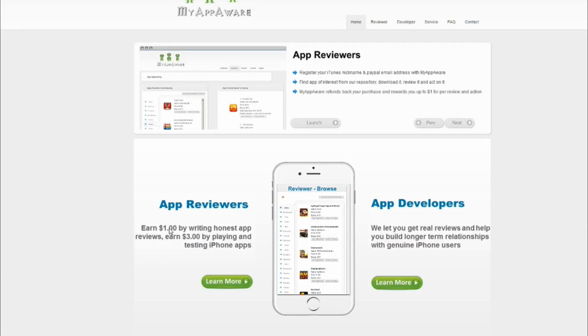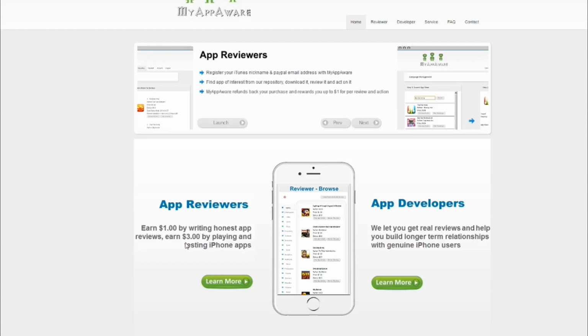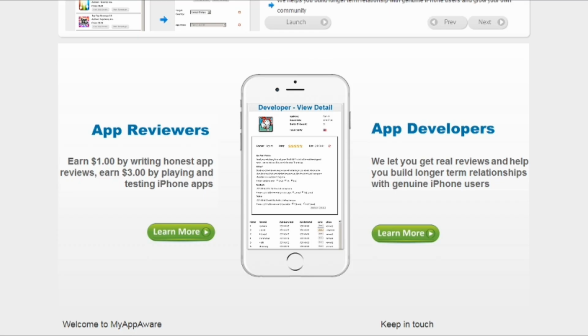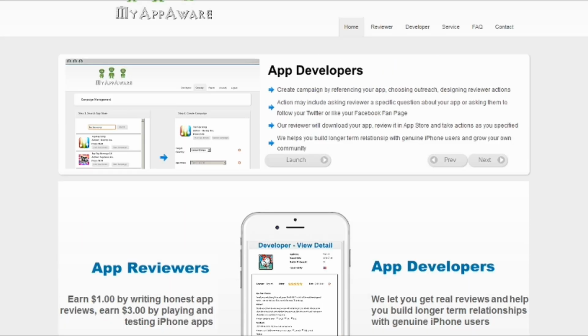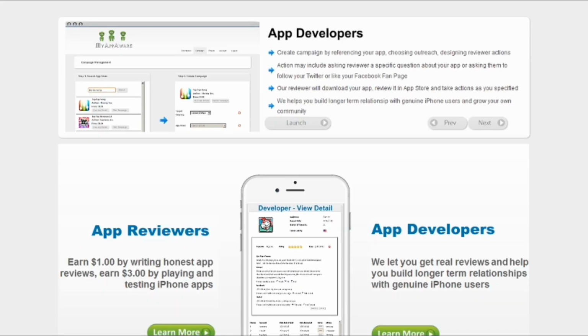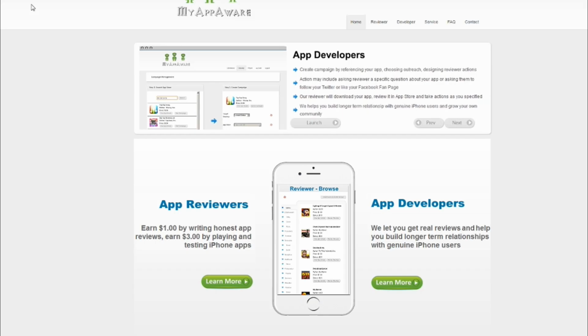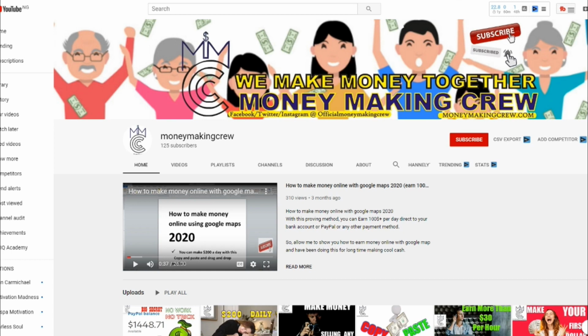Hey money making kit, today I'm going to show you how to make $3 per app you download. I'm going to show you the site to go to download and get $3 per app. You can see right here that is $3 per playing and testing iPhone apps, and an extra $1 after downloading the app. That's about $4 doing that same thing. $4 for just one single app.